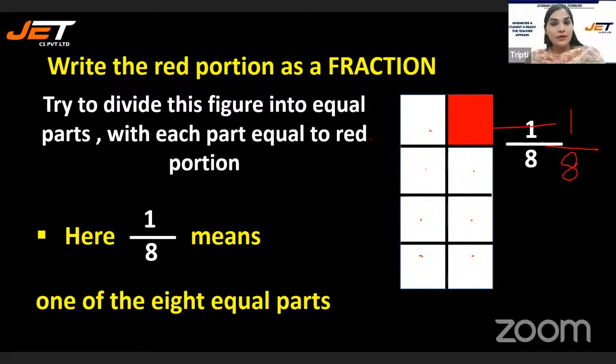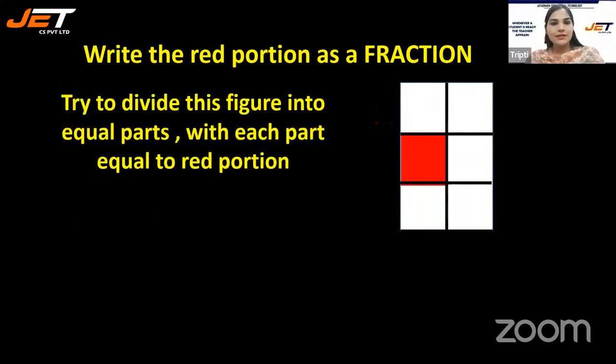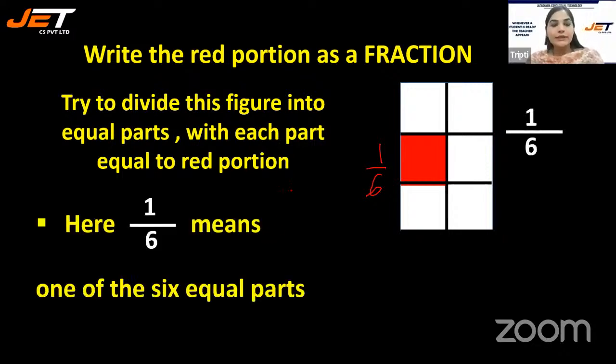Now, can you tell me the fraction of this? First, you have to see whether all the parts are equally divided or not. I can see that all the parts are equally divided, right? Here one part has been colored out of 6 equal parts. So it is 1/6, which means one part out of the 6 equal parts.